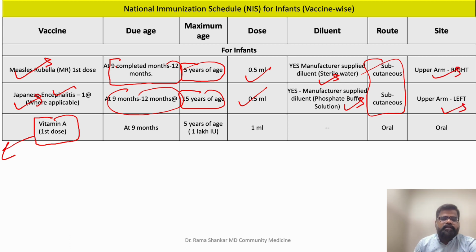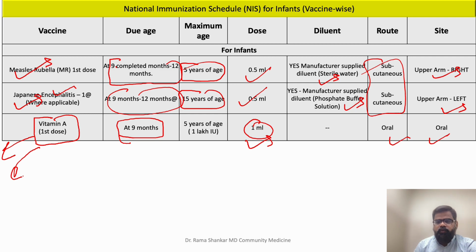Vitamin A, the only thing to remember is, if the child's age is less than 1 year, you are giving 1 ml. If the child's age is more than 1 year, you are giving 2 ml. So you give the first dose of vitamin A at 9 to 12 months. You can give 1 ml and it is oral. But separately, I'll talk about vitamin A.